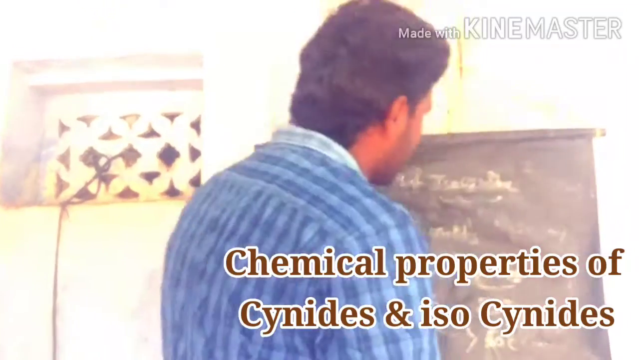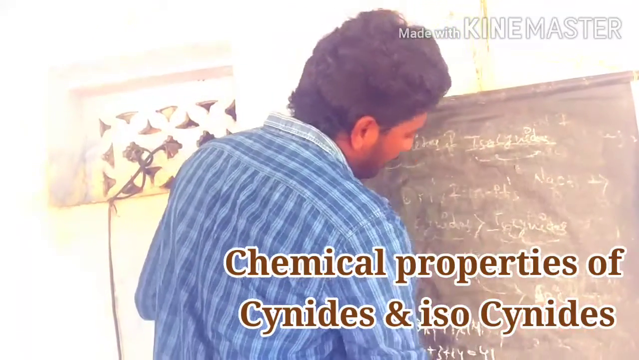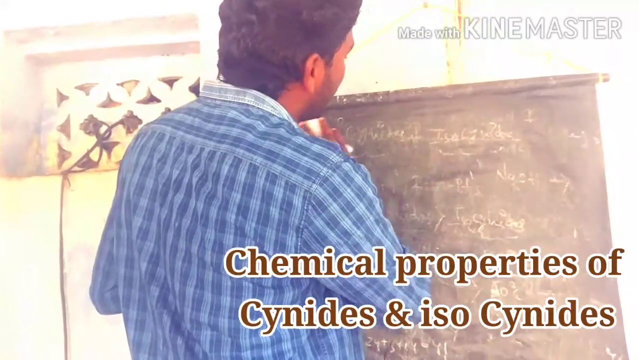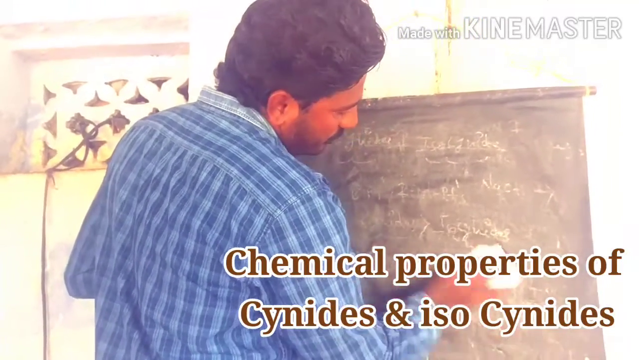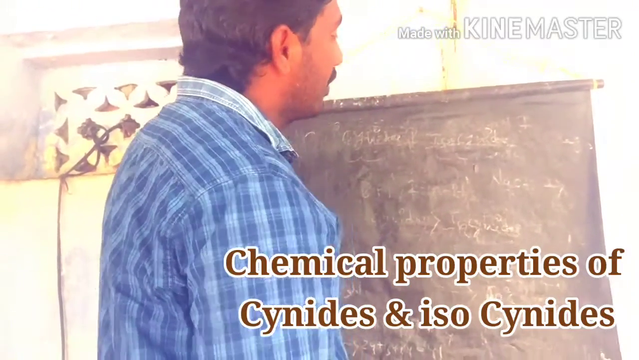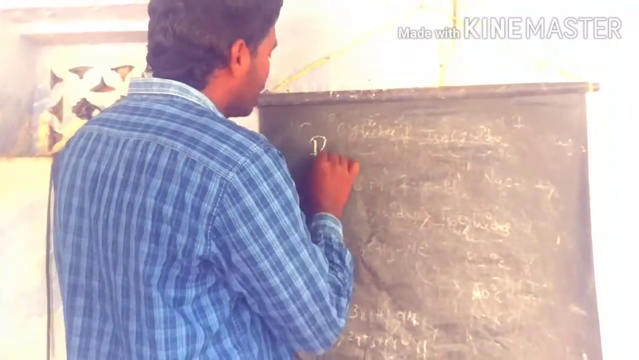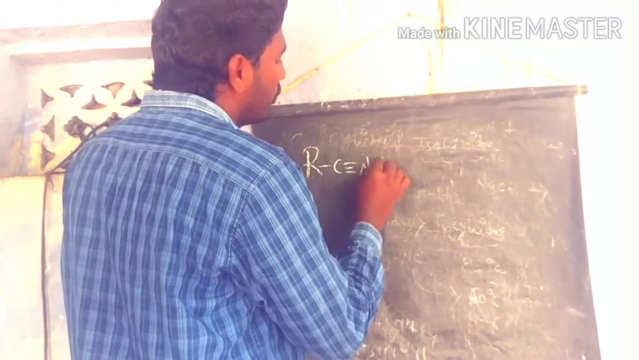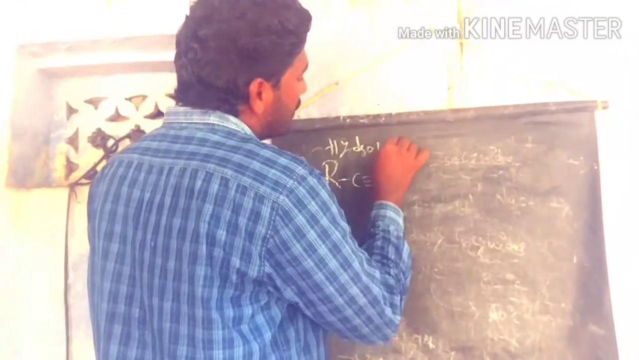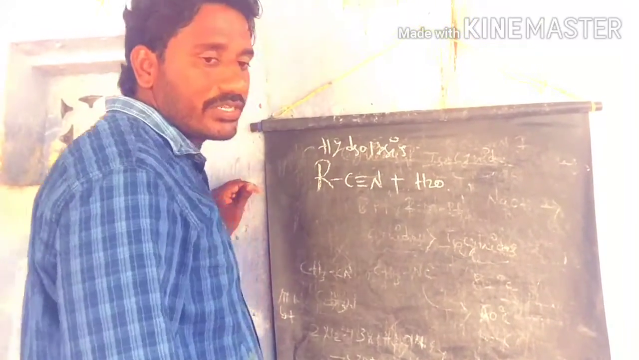Okay, we start with the hydrolysis reaction. Both are involved in hydrolysis reactions. If cyanates are involved in the hydrolysis reaction, we get a carboxylic acid as the product. So what is hydrolysis? You are adding water to the cyanide molecule.